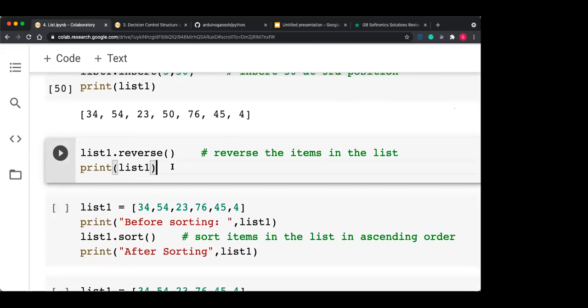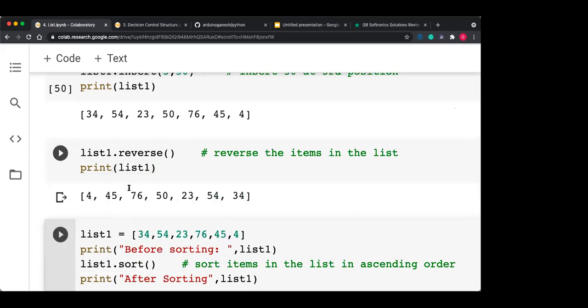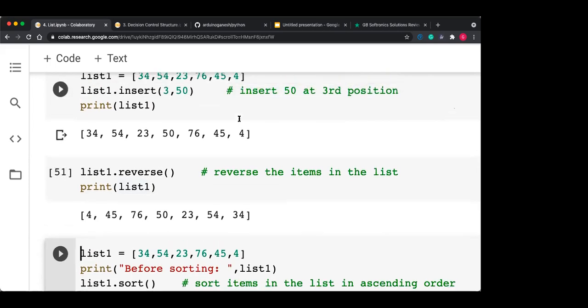To print the reverse of that particular list, or to reverse the items of the list, you can use the reverse function. It changes the list itself. List one dot reverse will reverse the list. Before this, the 4 was at the last; now 4 is at the front, and 34, which was at the front, is at the last after the reverse function.